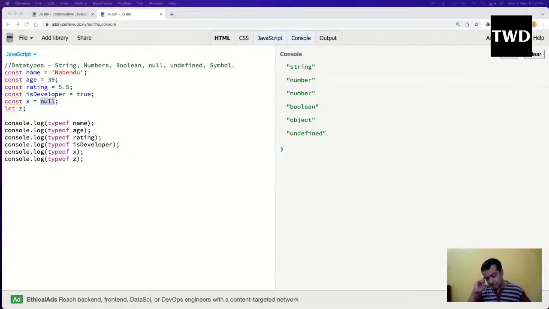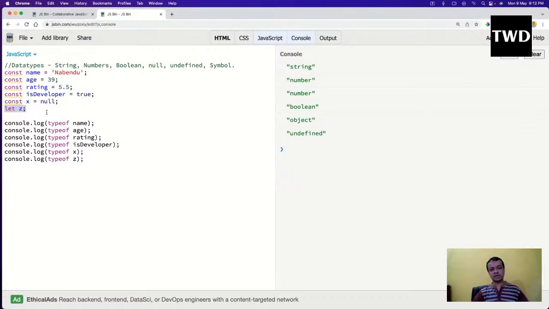Null and undefined both mean empty values. But null is something which is given by the developer. I'm a developer, I have given something as null. If I don't assign anything to a variable like z, then it is undefined. But why I'm saying both of them mean empty values.